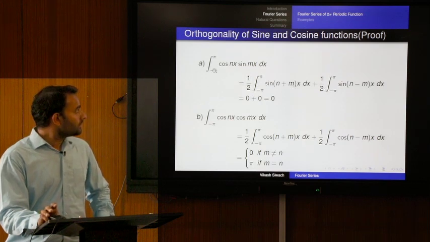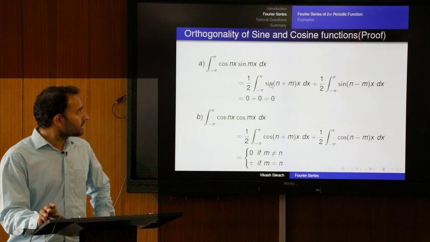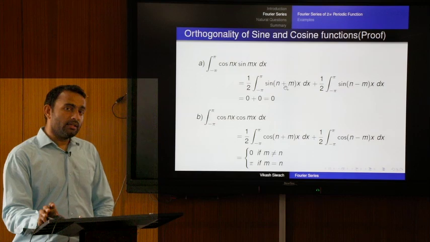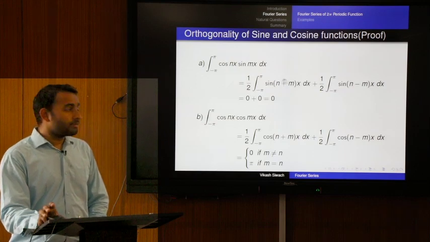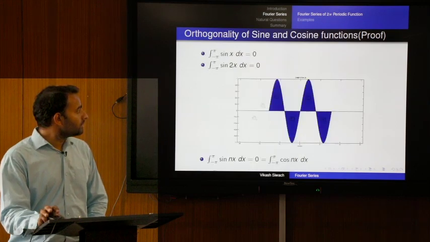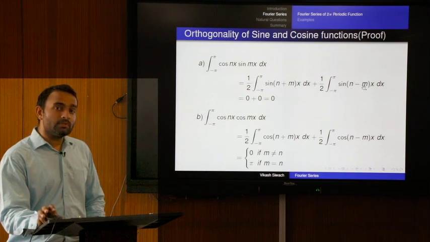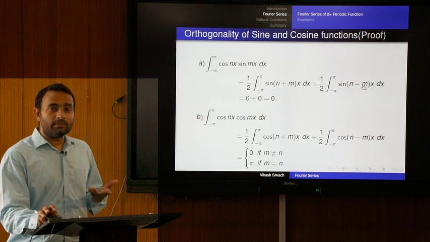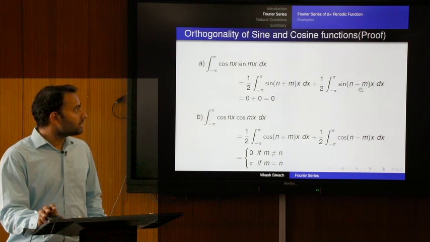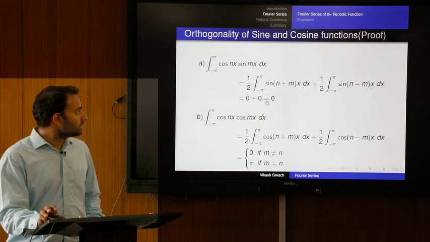If we convert this integral from product to sum, we see that these are sine functions with frequency n plus m and n minus m, and we have already proved that the integration of sin for any frequency is 0. So, this term is 0 and this term is also 0. For example, if n is 7 and m is 3, it is sin 4x, and the integration is 0. Both terms are 0.